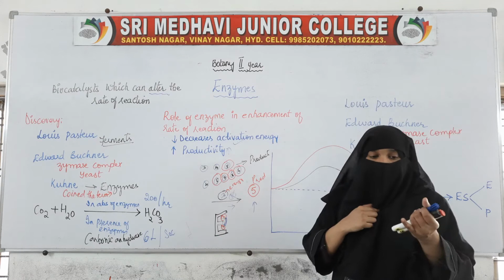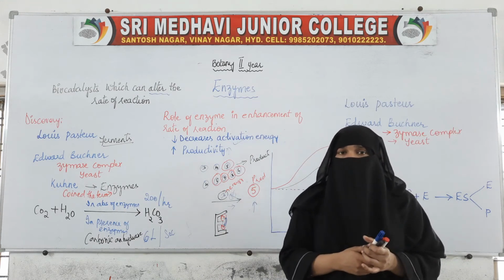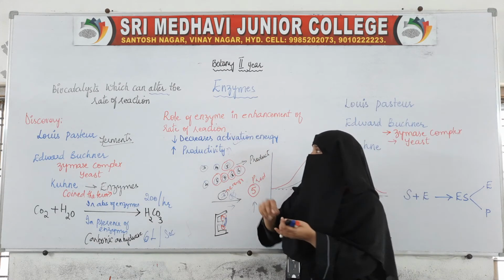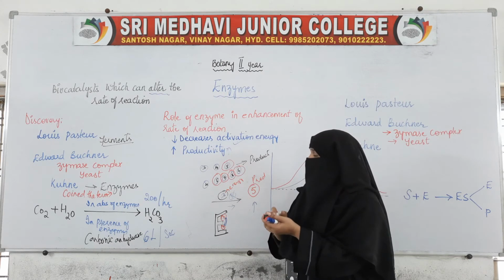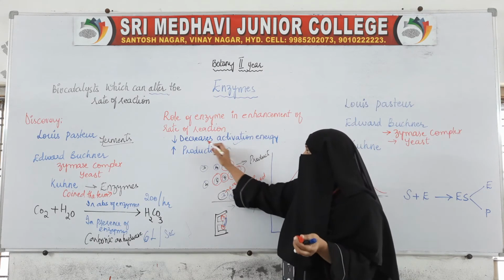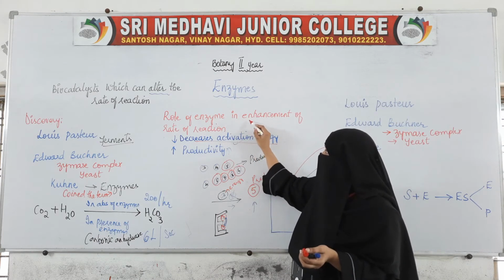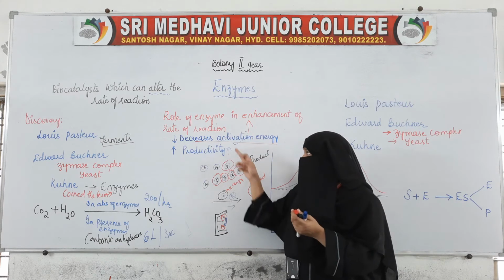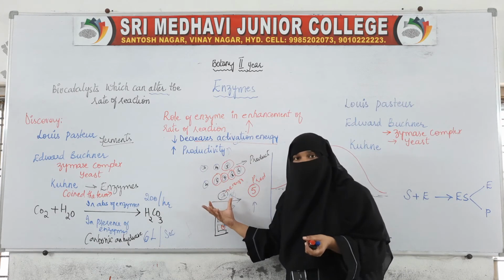So what does the enzyme do? When it participates in the reaction, the enzyme will lower the activation energy. By lowering the activation energy, it is increasing the rate of reaction.